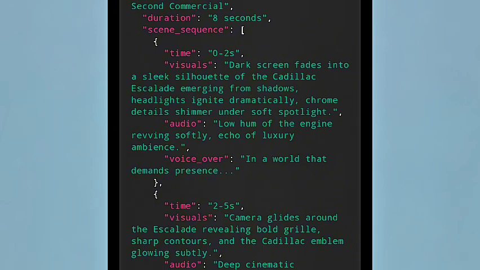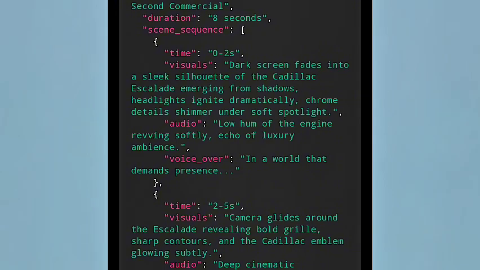Headlights ignite dramatically, chrome details shimmer under soft spotlight. You can see the visuals here, that is basically the camera angles. Then the audio, the voiceover, the camera settings, the visuals, how the image of that car is going to be shown from 0 to 2 seconds.